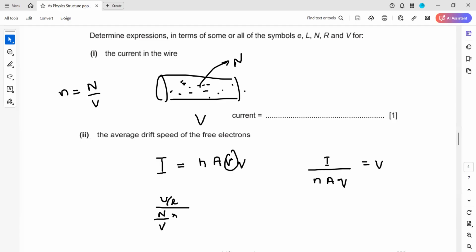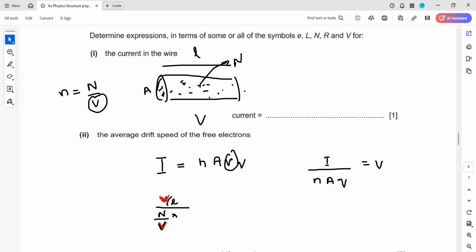Then we have the area. We don't know the area, so we have to cancel out the area. What about the volume? We don't know the total volume either. If the cross-sectional area is A and the total length is L, the volume will be area multiplied by L. This V is a potential difference, but this V in the denominator is a volume, because n is called the charge density, the number of charges present in a unit volume. It's not the voltage, it's the volume.